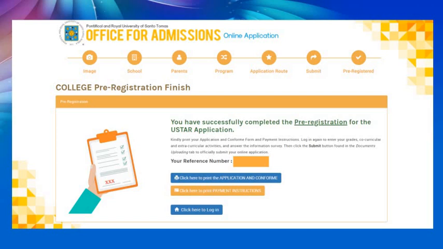Okay, and then here also you can find your application and conforme and also the payment instructions. Okay, you can click on those and then you can download those two documents. And then if you are ready to proceed, then you can click the blue box at the bottom that says click here to log in.